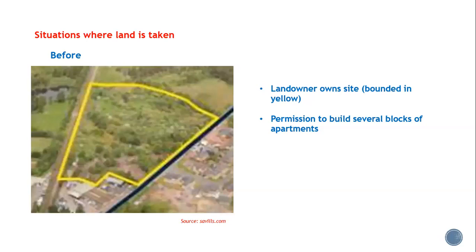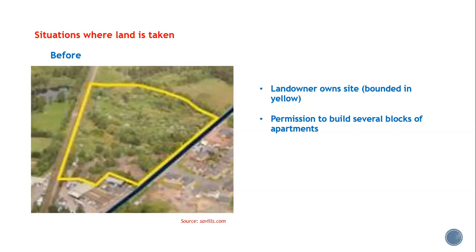So let's have another look at severance. I think this is the best way to explain it. Here we can see a land plot bounded in yellow on the left, and perhaps the owner of this land has permission to build some residential properties, let's say several blocks of apartments. The land is situated in between what looks like two roads.